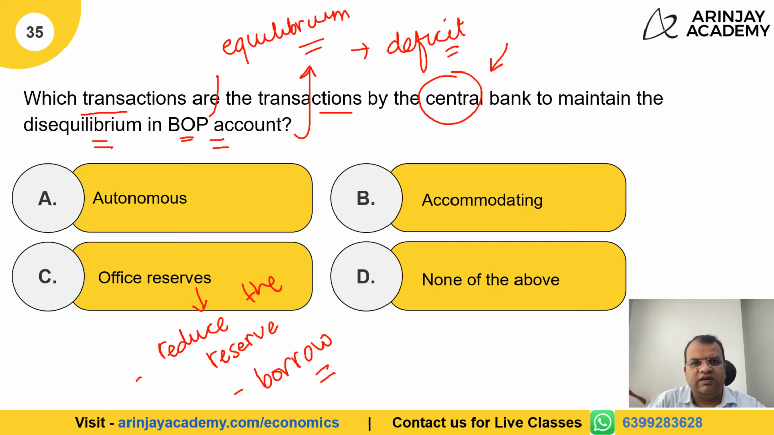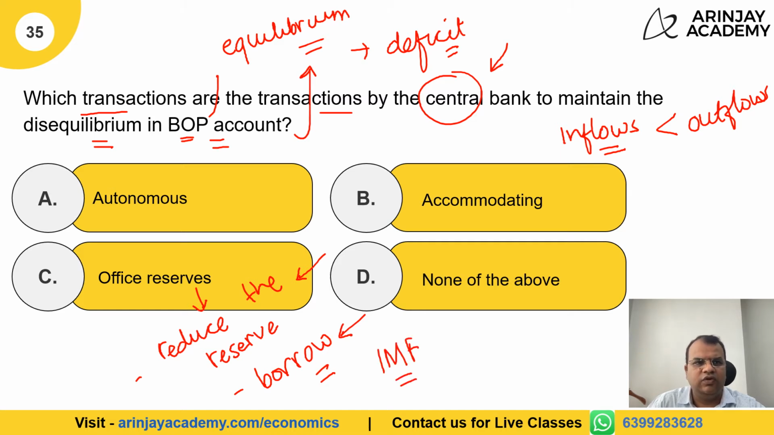When does a deficit arise? When the inflows are less than the outflows. So how do you increase the inflow? By reducing the reserve, which means selling the reserves and getting foreign exchange, or by borrowing from foreign financial institutions, which could be something like an IMF. Therefore, the correct answer, the transactions which are done by the central bank to maintain disequilibrium in the balance of payment account, is C, which is official reserves.